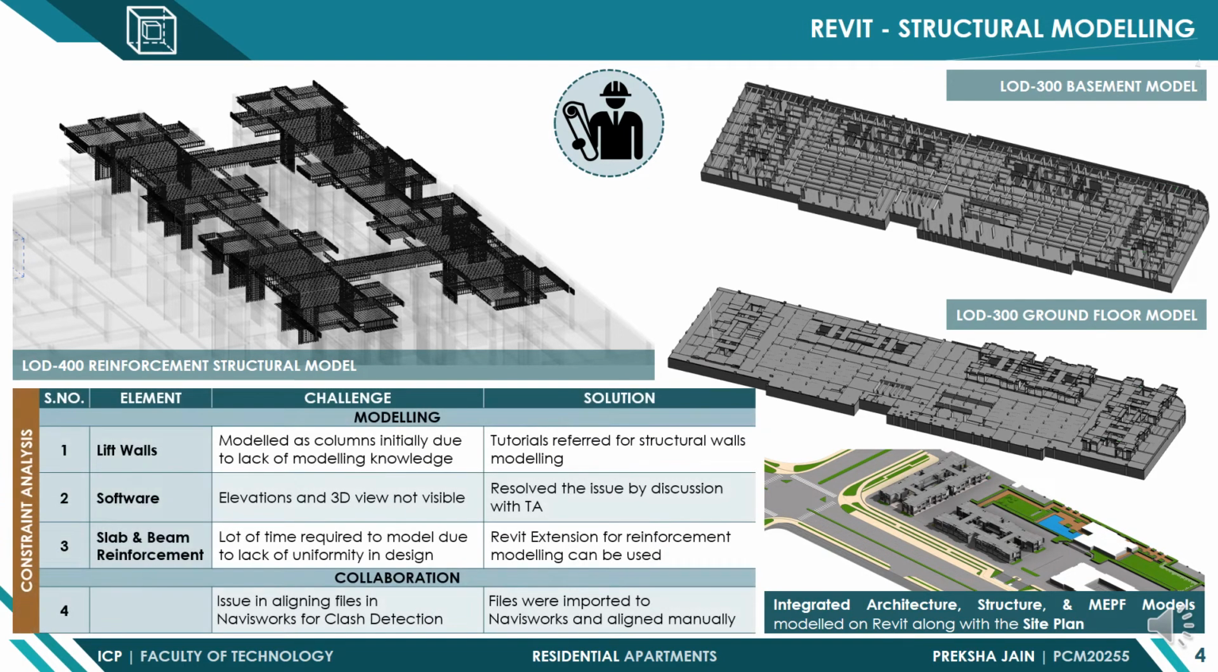Various constraints faced while modeling and collaborating were also analyzed. Modeling challenges include modeling of lift walls as columns due to lack of knowledge, elevation and 3D view not visible in Revit, and lot of time used to model slab and beam reinforcement due to lack of uniformity in design, which can be solved by using Revit extension for reinforcement modeling. Collaboration challenge includes issues in aligning models for clash detection on Navisworks, which can be solved by aligning manually.